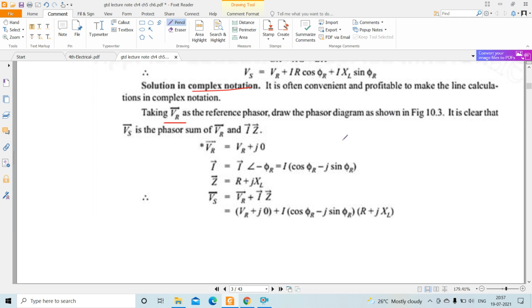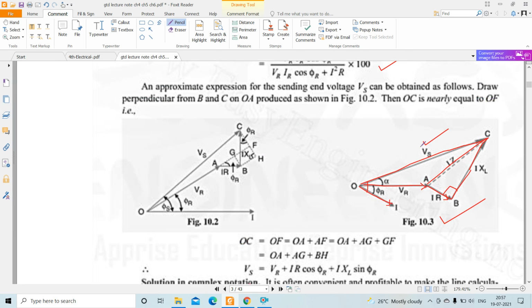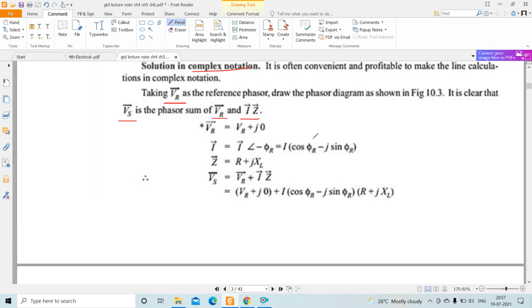See, VS is the phasor sum of VR vector and I vector into Z vector. This is shown here. VS vector is the phasor sum of VR vector and I Z vector, I vector into Z vector. So this is calculated over here. So VR vector is equal to VR plus J0. It is now written in complex notation.